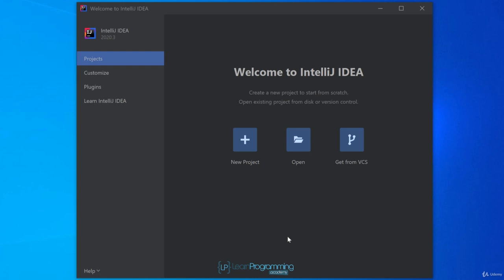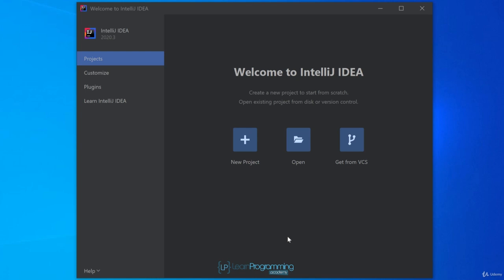Now this new version, which was released at the beginning of December 2020, has a different welcome screen to the earlier versions of IntelliJ IDEA. Most of the time you'll be working with projects selected, and you can see that on the left-hand side. This is where you create new projects and open your existing ones. We'll be creating our first project in the next section of the course, but there's a couple more things we should configure before we do that.